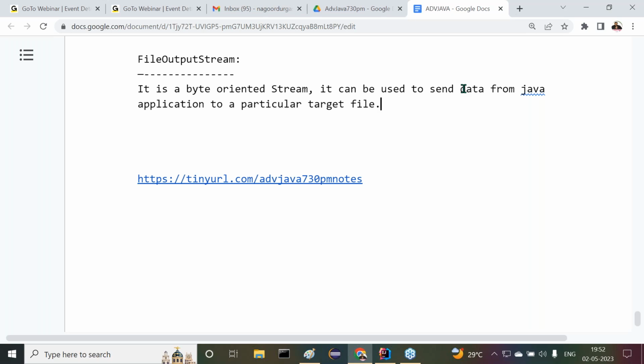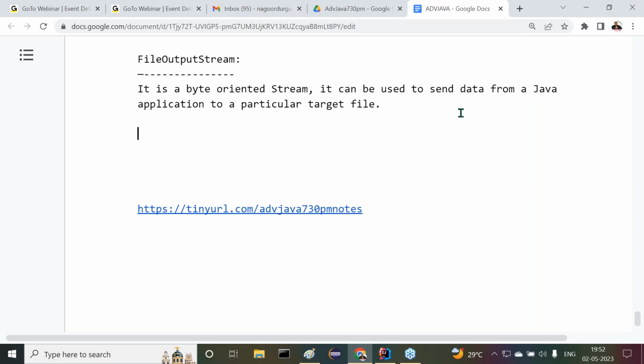If you want to send data from a Java application to a particular target file, for that purpose we have to go with FileOutputStream. There's a purpose here we have to understand. Clear to all of you? Okay, fine. Next one is, how is it possible here? What are the various steps we are required to do for this?